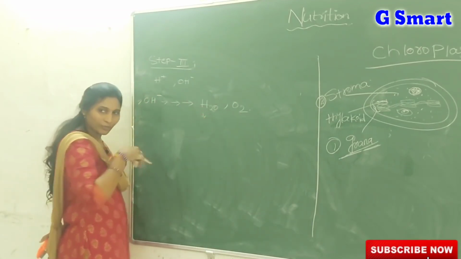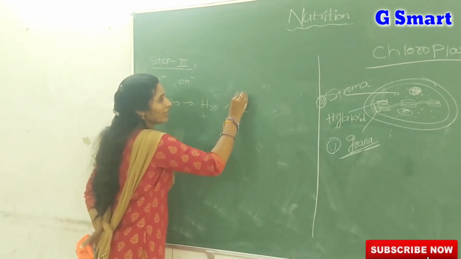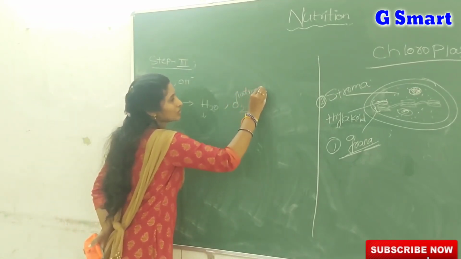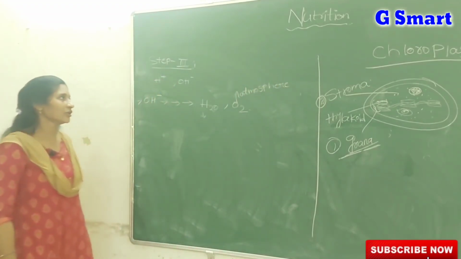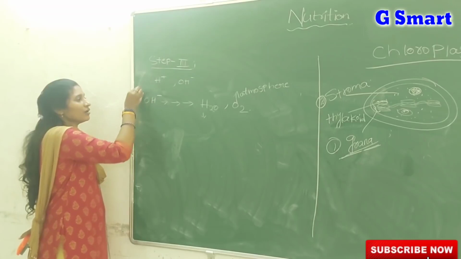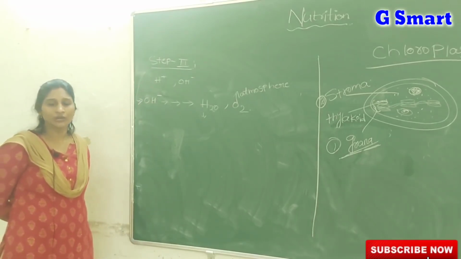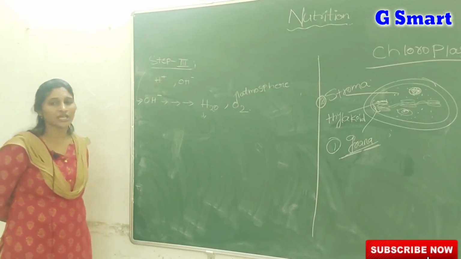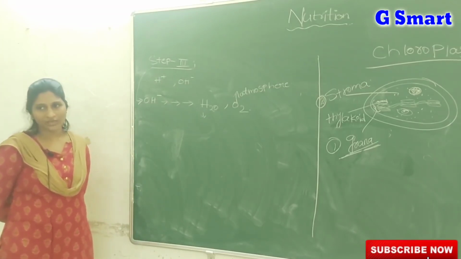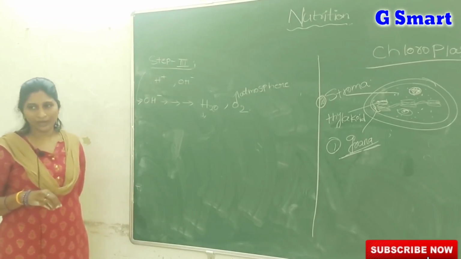Water is utilized by the plant for itself. O2 is released into the atmosphere. So what happens in the third step? The OH minus ions of the water molecule, by a series of reactions, change into water and oxygen. Oxygen is released into the atmosphere, and water is itself used by the plant body.